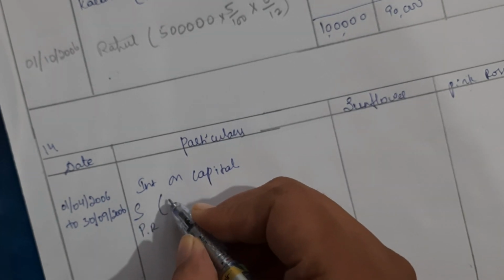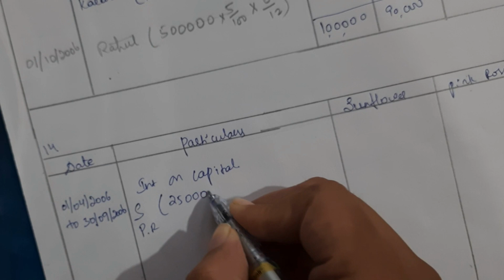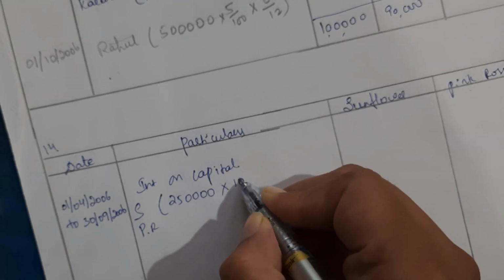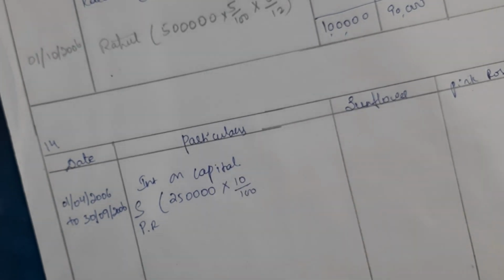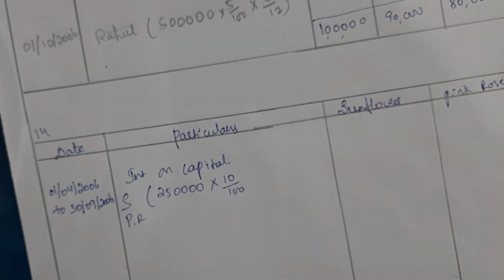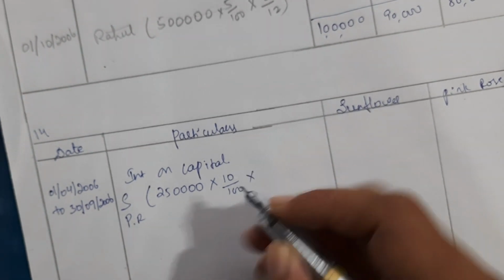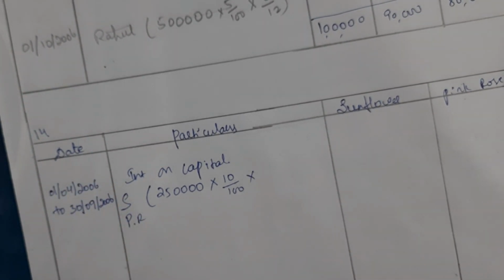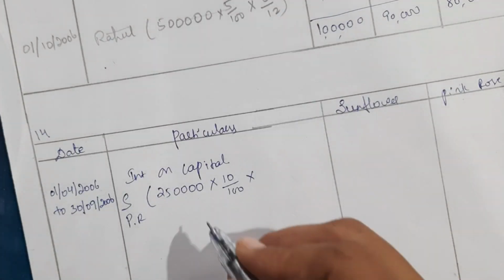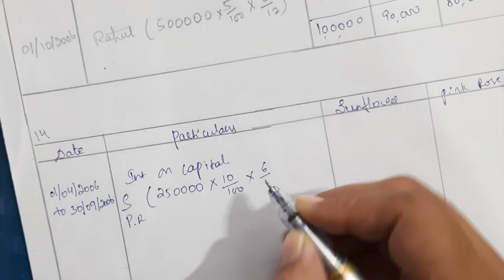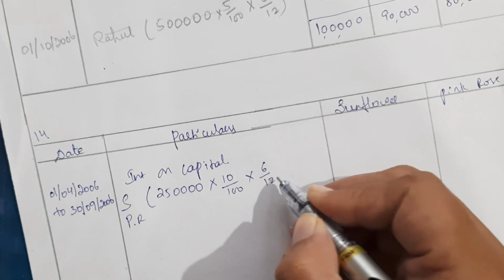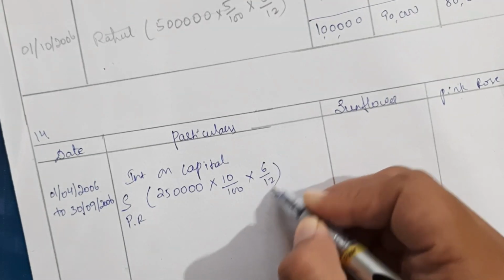The capital of Sunflower was 2,50,000 rupees, into 10% interest on capital should be provided. So 10 divided by 100 into, from April to September there are 6 months, right? So interest should be charged on this amount for 6 months. That's why 6 divided by 12.